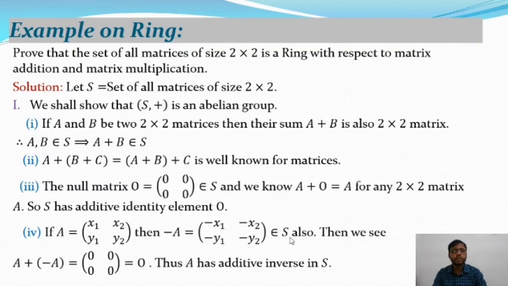And it also belongs to S. Then we see that A plus minus A, the addition of the two matrices A and minus A, will be 0. So this is the zero matrix. All the elements of this matrix are 0. So A plus minus A is equal to the zero matrix or null matrix. It also belongs to S. So thus A has an additive inverse in S,